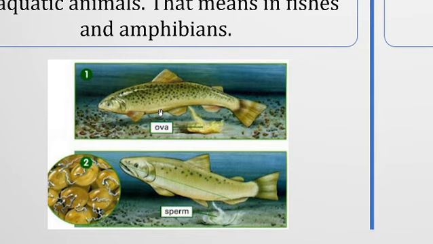Here we see a salmon fish. A female salmon fish has released ova on the seafloor, and after some time a male salmon fish came and released sperm over the ova, so that the ova get fertilized with the sperm, and after that it hatches to form small fishes.